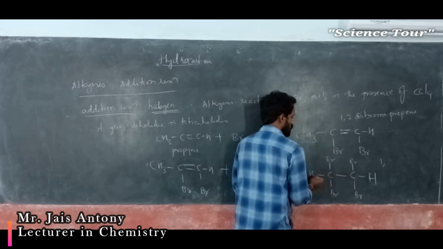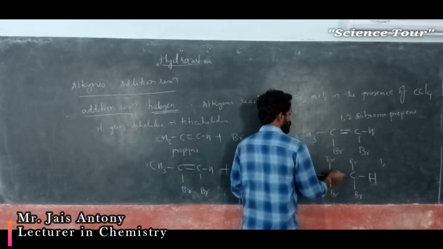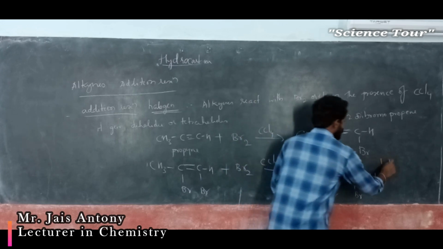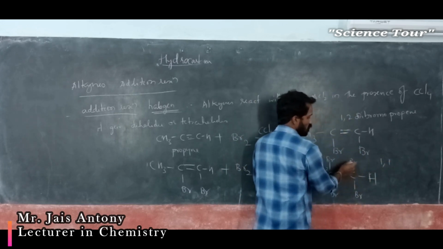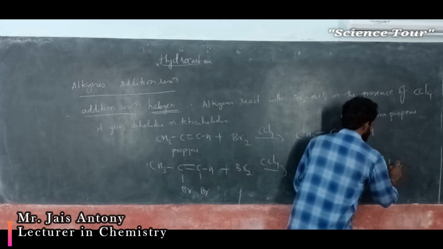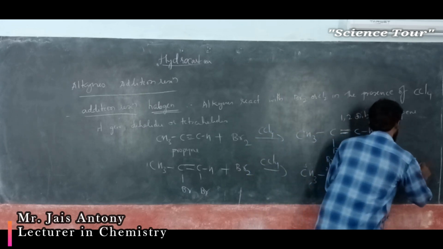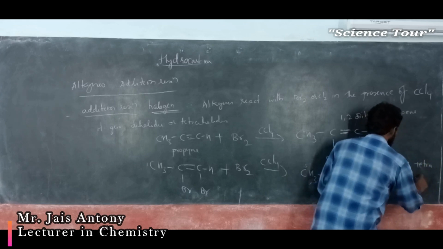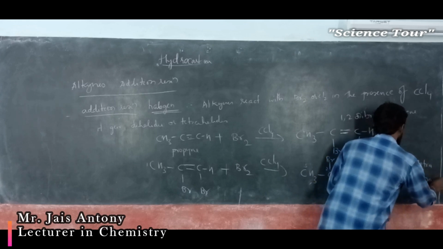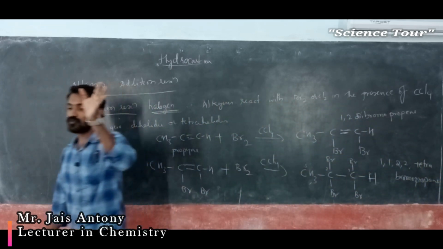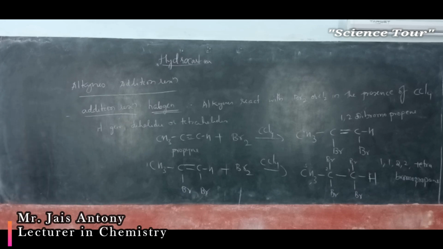Numbering I can start from this side or this side: 1, 2, and here 1, 2, 3. 1, because two bromides are there. So 1,1,2,2-tetrabromopropane. 1,1,2,2-tetrabromopropane. Right.